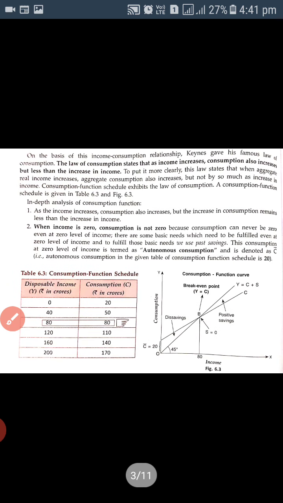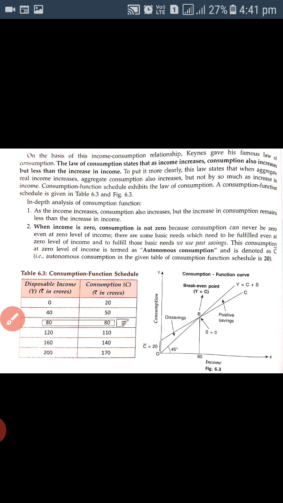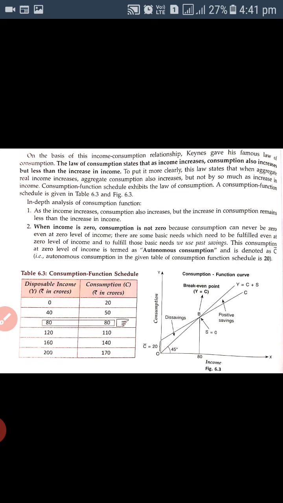It means a relation exists between the income and consumption. On the basis of this relationship, Keynes gave his law of consumption. The law of consumption states that as income increases, consumption also increases. It means when total income increases, total consumption also increases, but not as much as the increase in income. Consumption increases but less than the income.